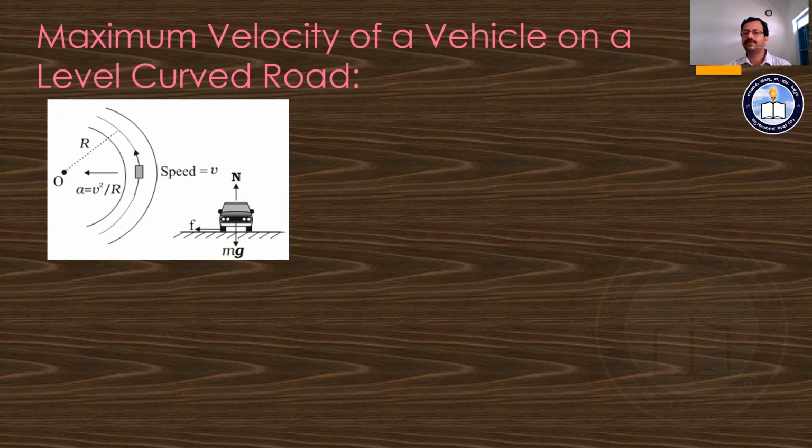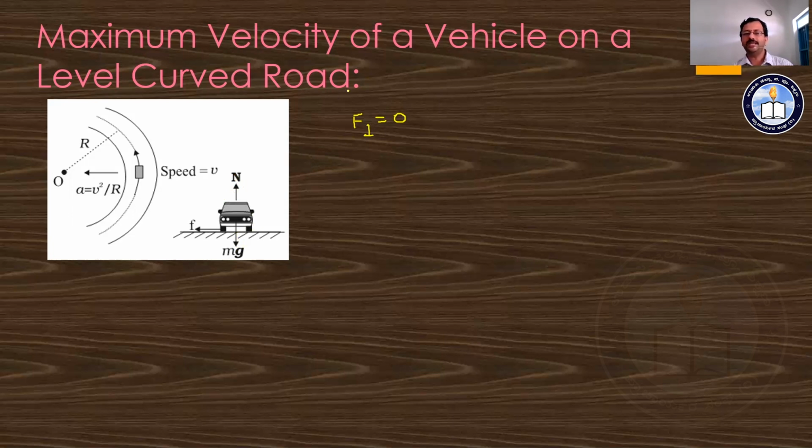Why is no acceleration produced in the vertical direction? The net force acting on the body in the perpendicular direction is zero, F perpendicular = 0. Why is F perpendicular zero? Here the normal force and mg are equal in magnitude, but they act in the opposite direction.